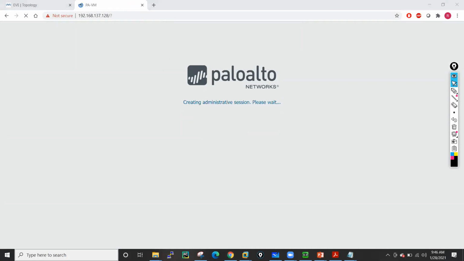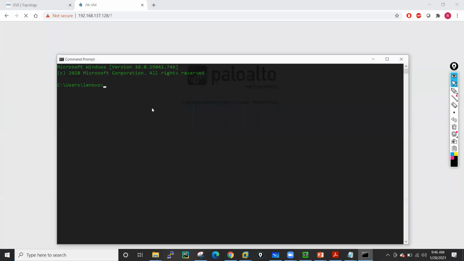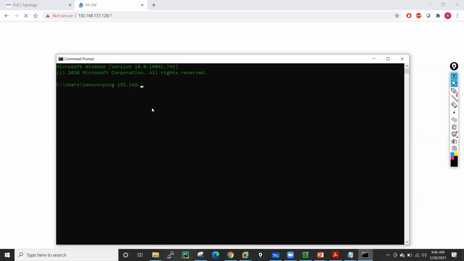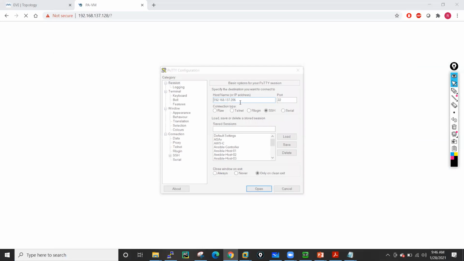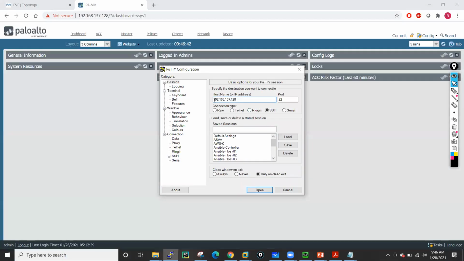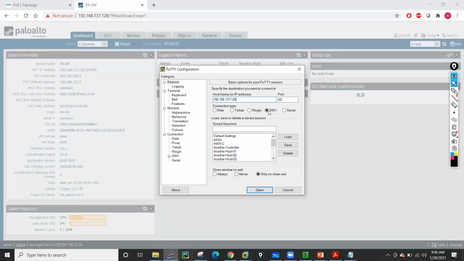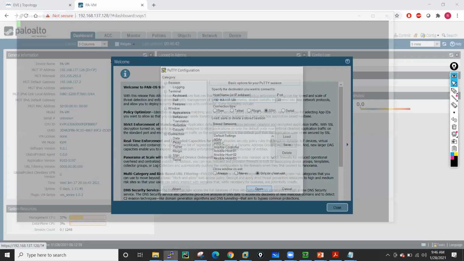And if I open my CMD and initiate a ping to 192.168.137.128, the ping will also work. I can also do SSH on this device. If I open PuTTY and type the IP 192.168.137.128 with SSH, I will also get the SSH access. Just wait, it will take some time. And I'm getting the SSH access. If I go here, admin,